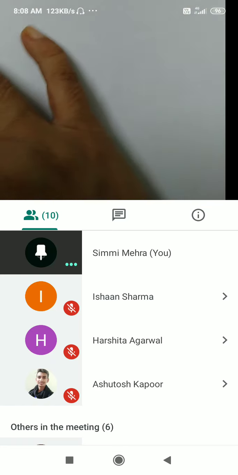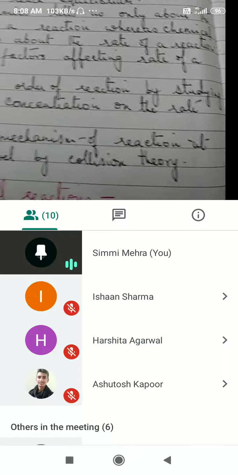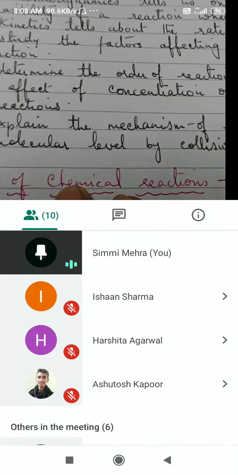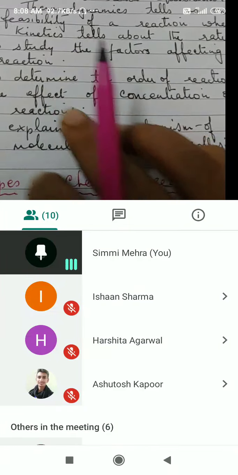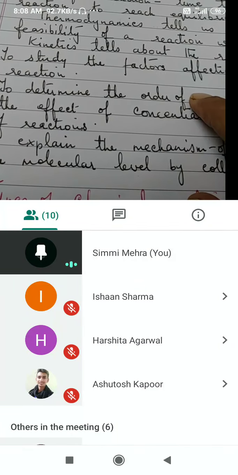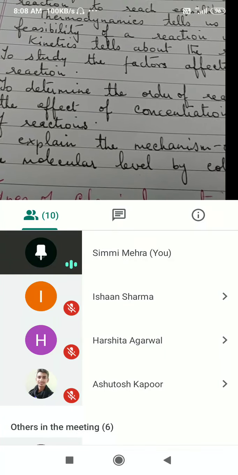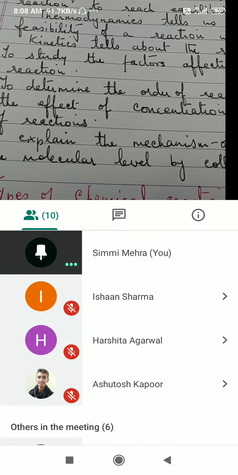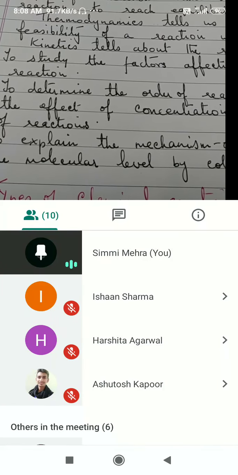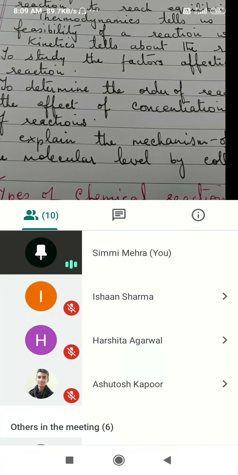Now, in this chapter, you will also study about order of reaction and molecularity of reaction. So these are some of the terms which I have introduced to you. What is meant by molecularity of a reaction? Total number of molecules of reactants taking part in a chemical reaction, that is known as molecularity of a reaction.